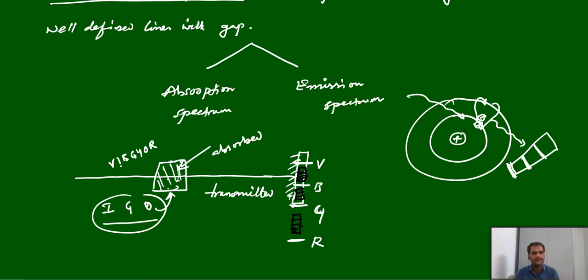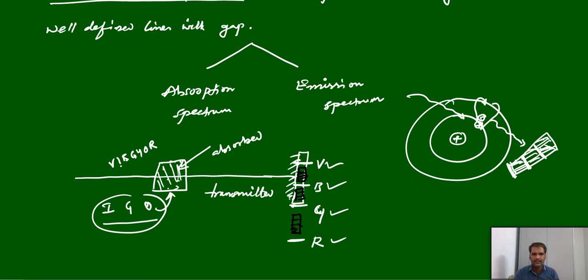So whichever is absorbed by the substance, later they can emit. Initially, only the transmitted light contains the remaining lights, but in case of emission, in the emitted radiation there is no violet, no blue, no yellow, and no red color. We have only the indigo, green, orange colors. Now they can give some bright lights. So if you take some dark background, over the dark background you can see these bright lights, and that type of spectrum we can call emission spectrum.